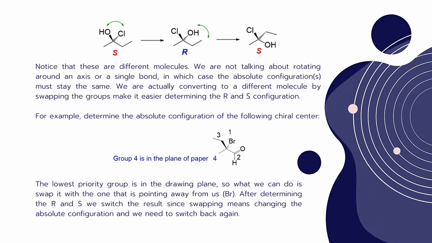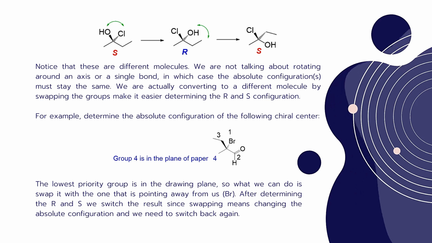So what we have to do is swap both OH and Cl with each other, and we will get an R configuration. Again, here the methyl group is not changed, so we have to swap OH and ethyl groups, where the R configuration turns to S configuration.